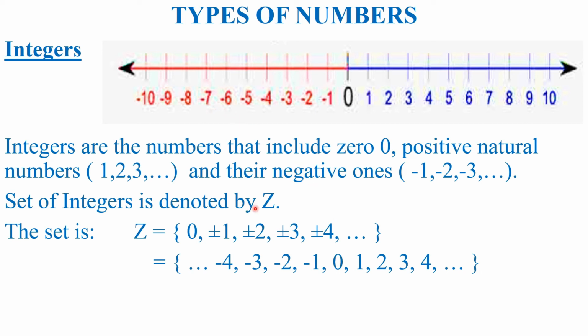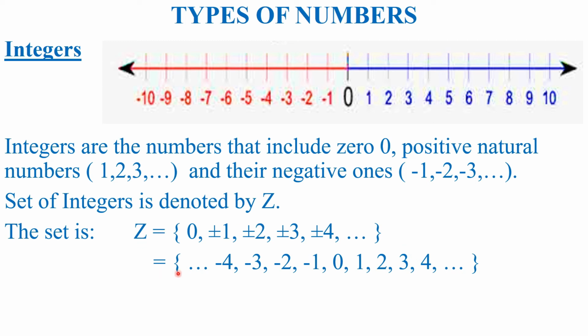The set of integers is denoted by capital Z. The set of integers is written as Z equal to 0, plus minus 1, plus minus 2, plus minus 3, plus minus 4 and so on. This plus minus represents that both positive and their negative numbers are present in this set. If there is a number plus 10, then there is also a number negative 10 present in this set.